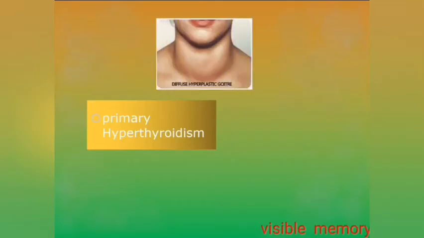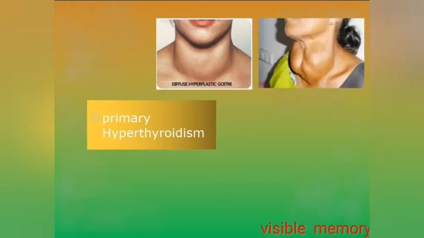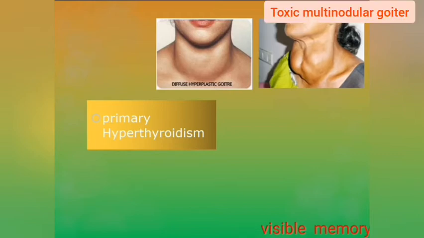So the first condition associated with primary hyperthyroidism is diffuse hyperplastic goiter, which is also called Graves' disease. It is an autoimmune disorder. In this disorder, there is diffuse proliferation of all the follicles present in the gland. And second is toxic multinodular goiter. This goiter is produced after the deficiency of iodine.